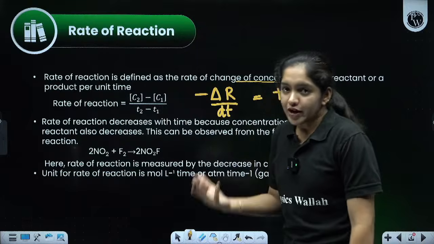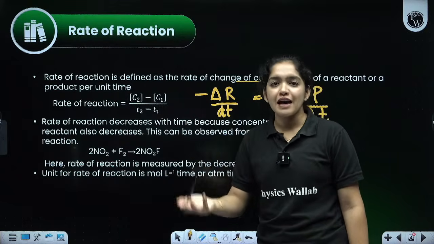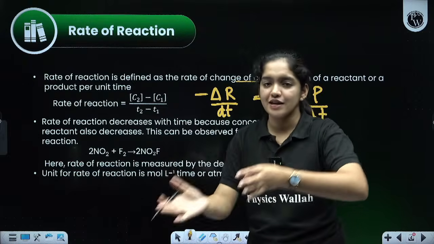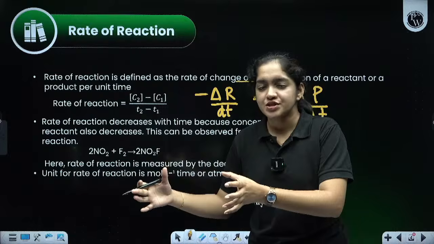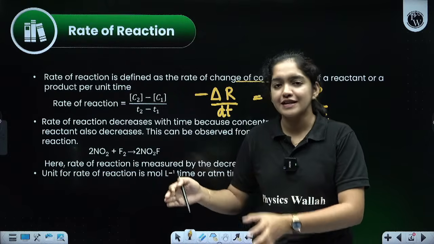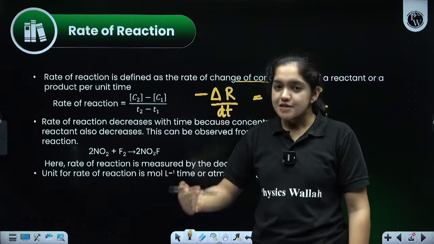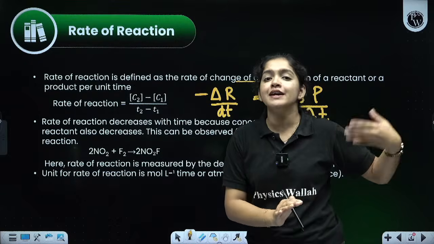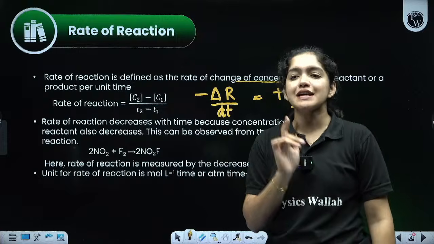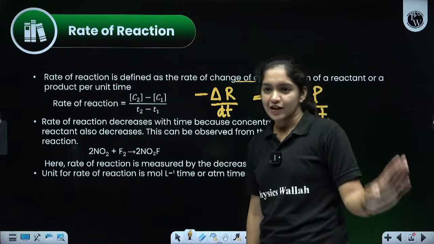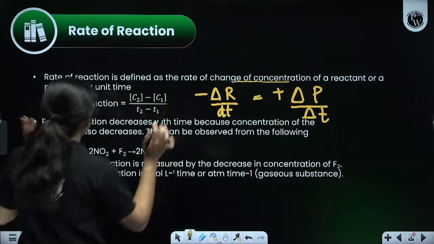Why? The product's concentration increases in a reaction, right? The reactants react together and change into what? Product. At that time the reactant concentration is decreasing, the concentration of reactant starts to decrease, and at the same time the product concentration will increase. Okay, so we can give a summary.